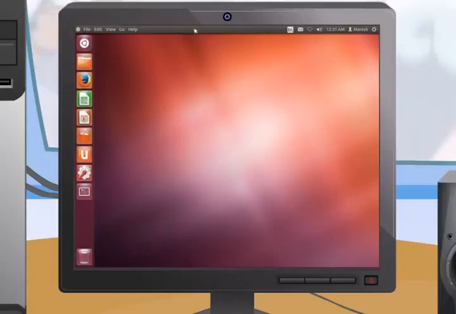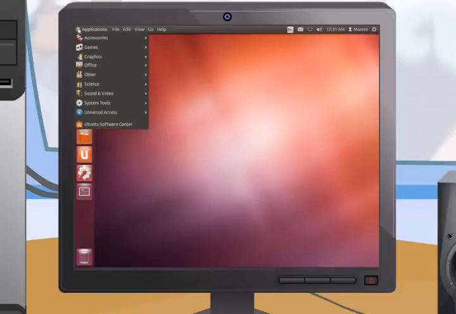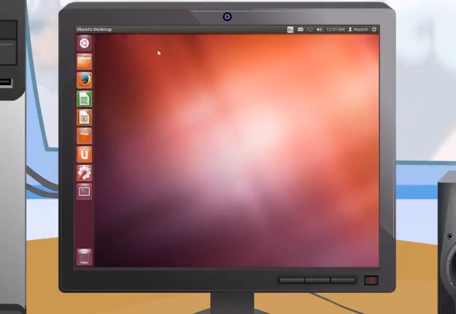Unlike other GUI environments, the application menu in Unity is located in the left area of the menu bar. To view a specific application, you can move the mouse to the application icon on the desktop's menu bar using the pointer. This will enable the application to superimpose itself in the desktop's menu bar so that the application could be seen and used by you. Once the mouse is moved away from the menu bar, the desktop reappears.